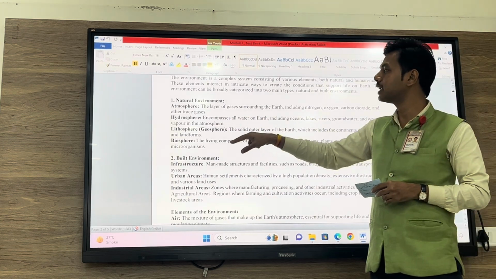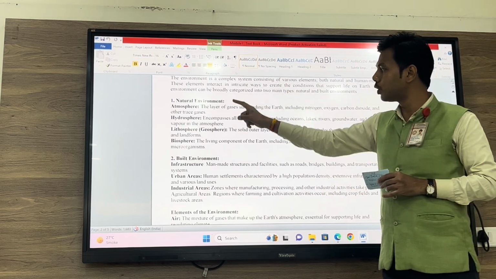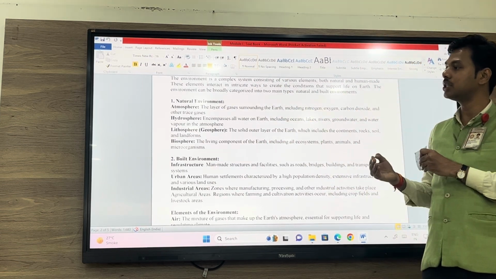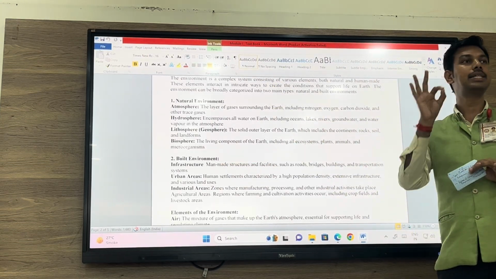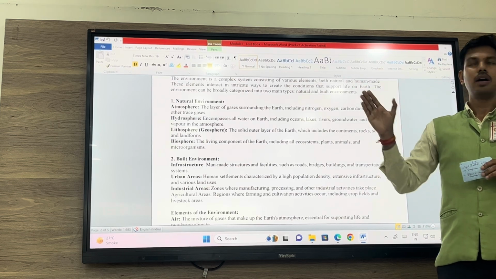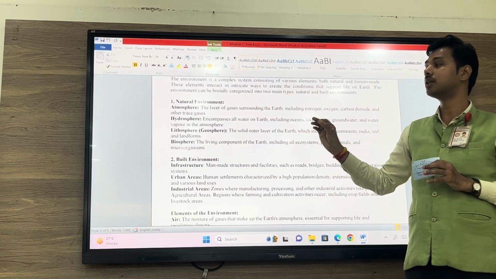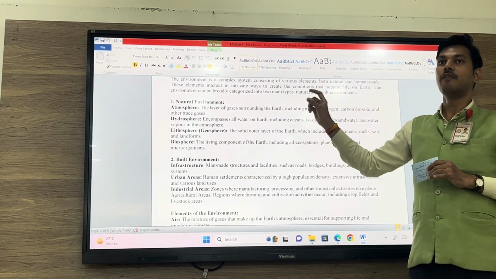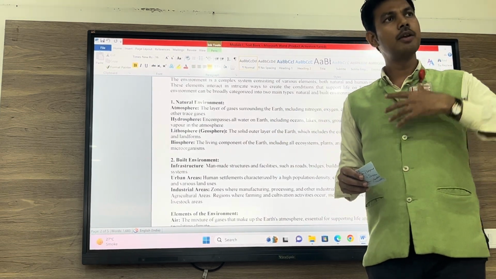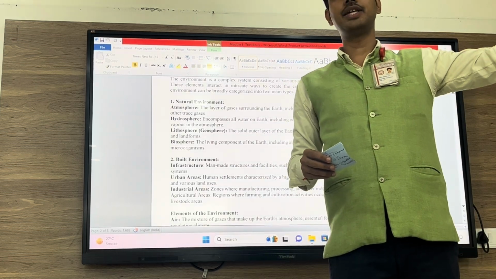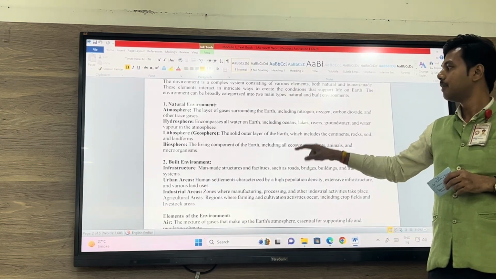So biosphere is nothing but the combination of all the spheres that we have on the earth. The interaction of living and non-living elements in this whole sphere is known as biosphere. Whether it is atmosphere, which is air, hydrosphere, which is water, lithosphere, which is land, or biosphere, which is the combination of all the spheres, is it made by us or made by nature? Made by nature. So that is why it is known as natural environment.